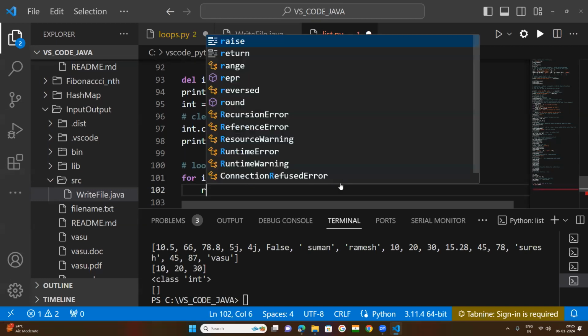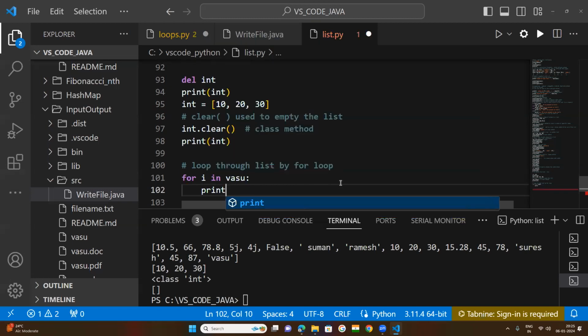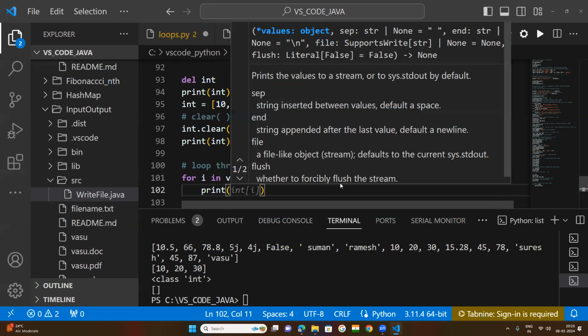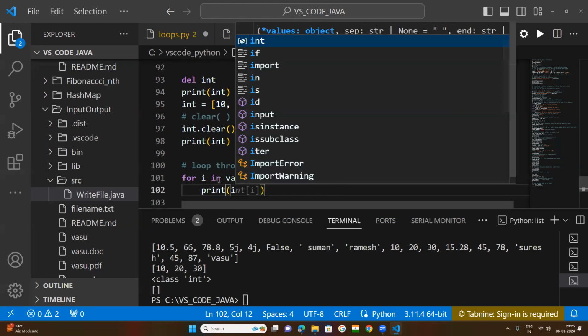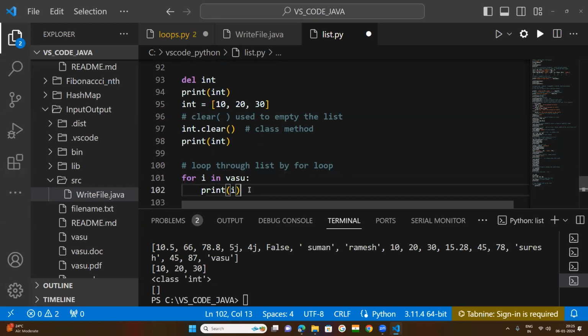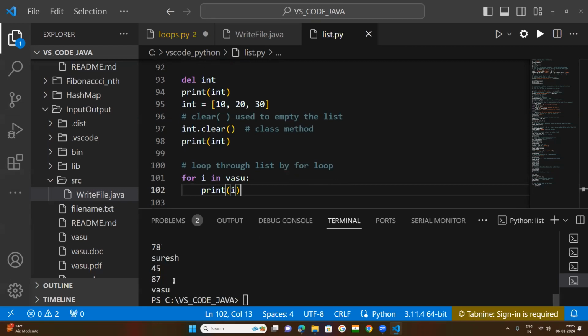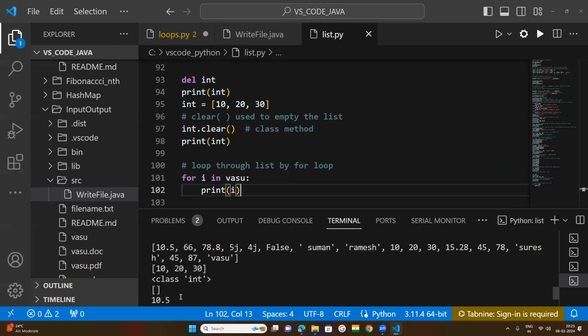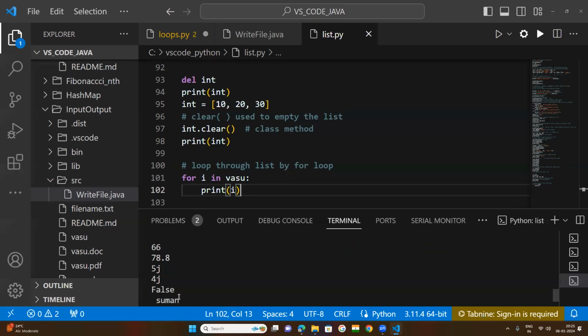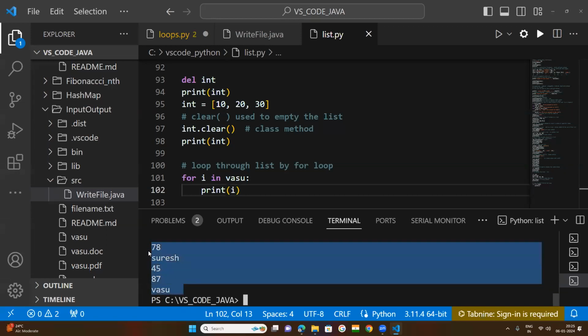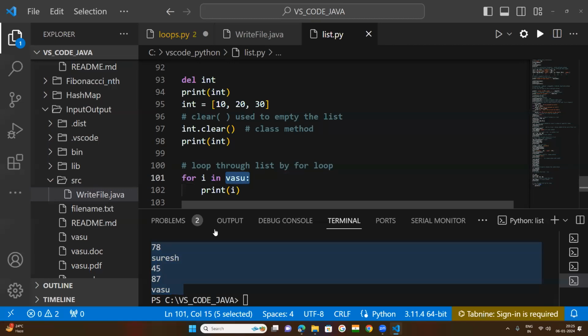Now print i. So then what happened? Let us see. If you run this code, we are getting all the values of our list.